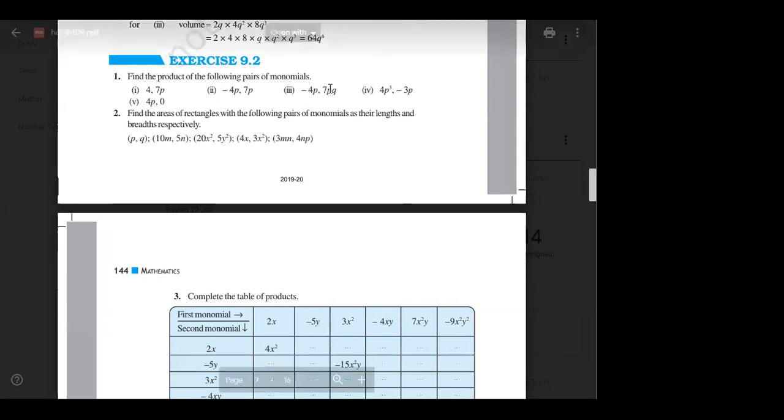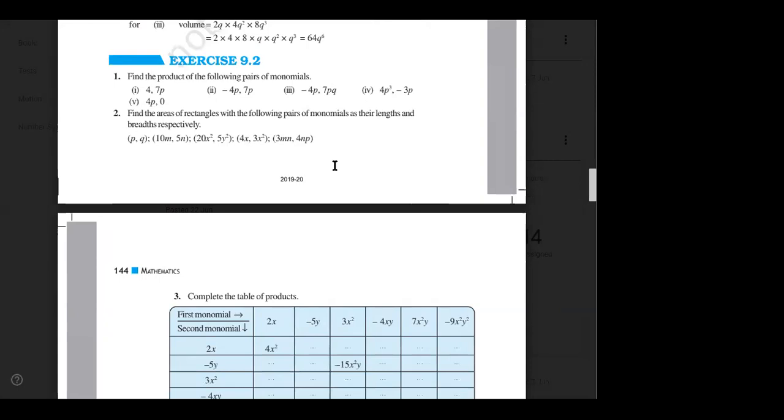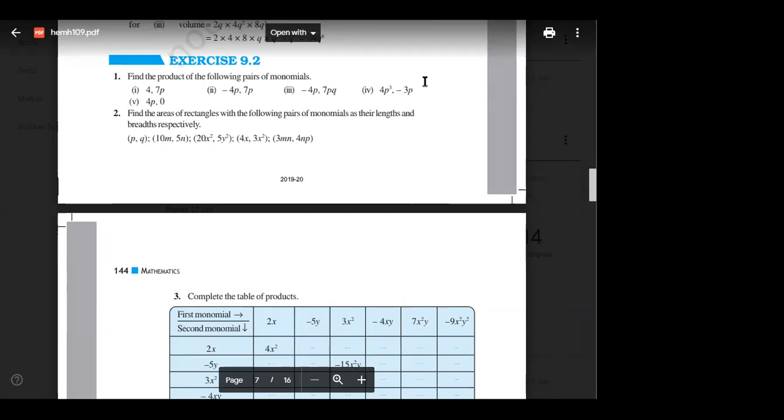Okay, chalo. 9.2. Any doubt in 9.2? No? Sure, Aditya? Okay. See, I will check the paper and I will upload the best answer. Whoever got the best answer, I will upload that, so you can just check. Okay. Second one, what is the doubt in second one?